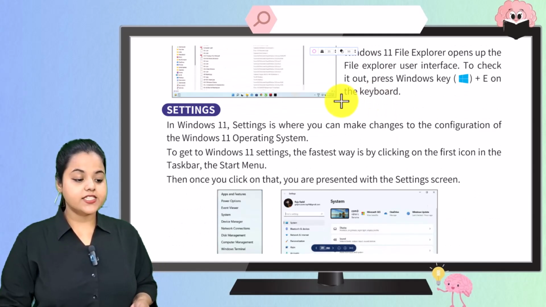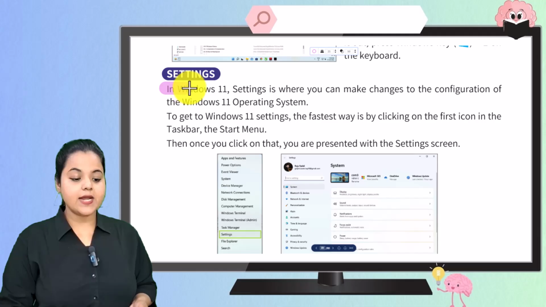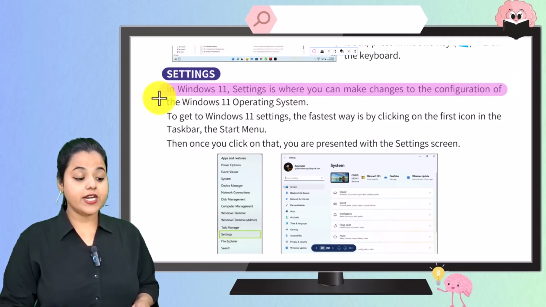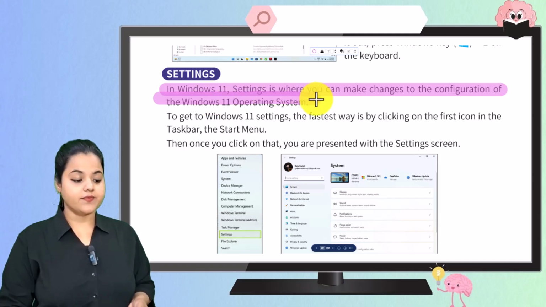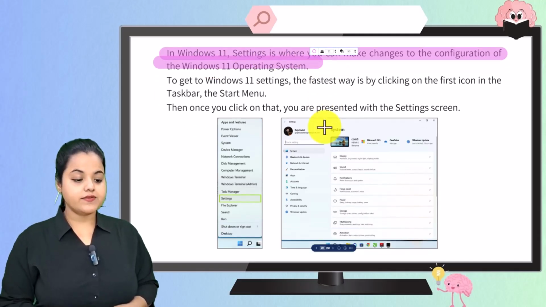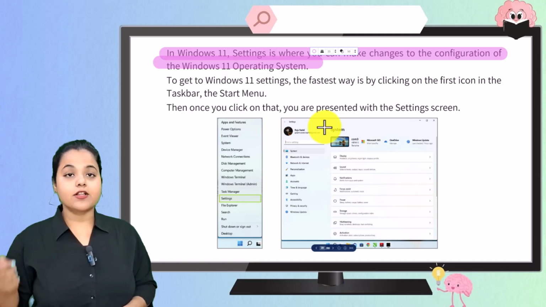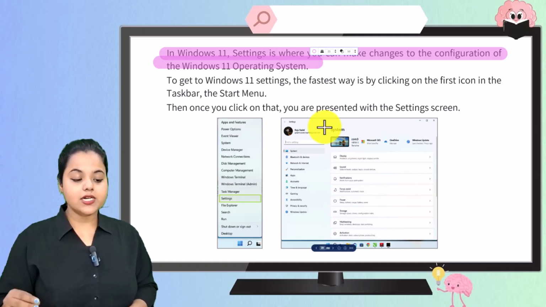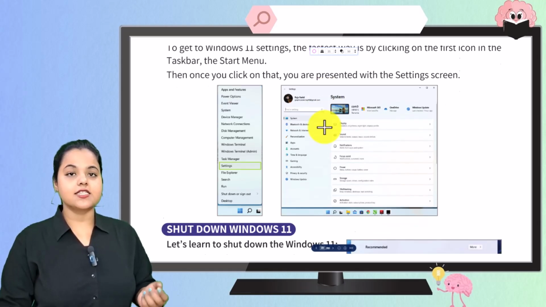Then we have settings. So in Windows 11, settings is where you can make changes to the configuration of Windows 11 and the operating system. Now to get Windows 11 settings, what you have to do, the faster way is by clicking on the first icon in the taskbar, the Start menu. Now once you click, what will you see? You are presented with the settings screen. Like this, the screen will show.